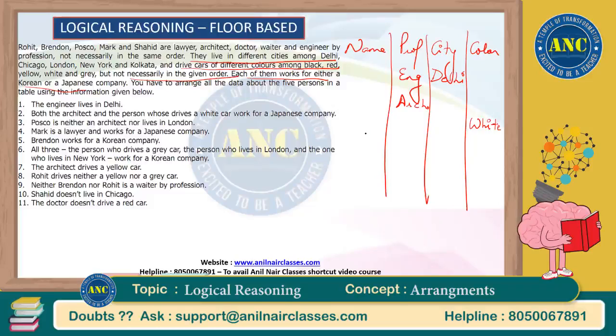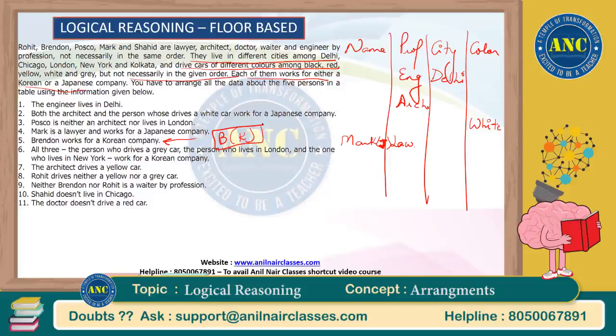Mark is a lawyer and works for a Japanese company. Mark is a lawyer and works for a Japanese company. So Mark can also own a white car. So this statement can be merged as well. But again, as of now, we know only this one. So let's write it. Brendan works for a Korean company. This is again a very incomplete information, so we don't have an option of writing it. So we can just write like this. Brendan works for a Korean company.